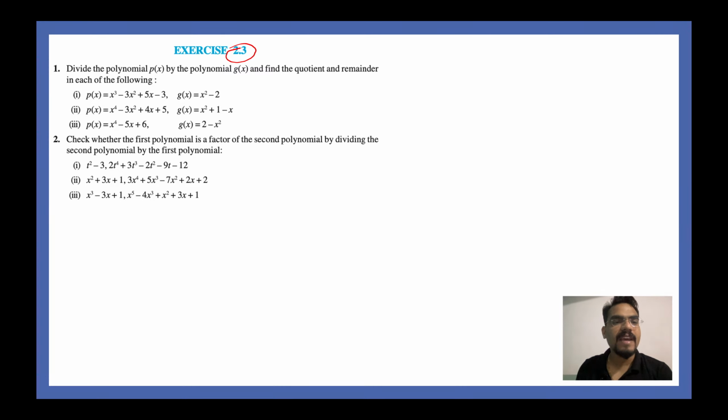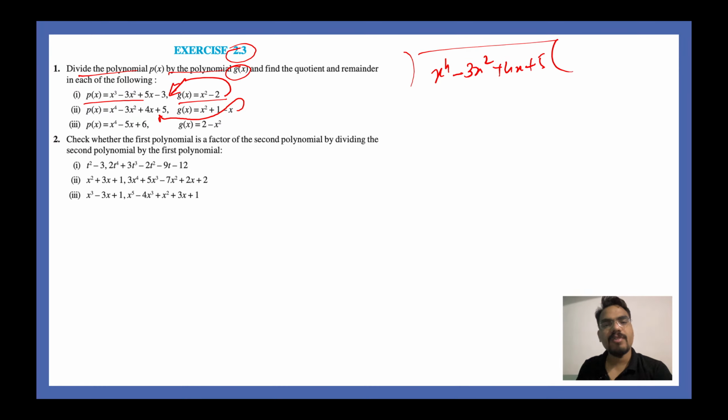So now let's take this question. Question number 1, divide the polynomial by g of x. Given p of x is equal to this, g of x is equal to this. It's very easy, right? A question like this, I have just completed it. Right? Let's say if you wanted to solve this question number second part. So x power 4 minus 3x square plus 4x plus 5. This is the polynomial, and you have to divide it with x square plus 1 minus x.